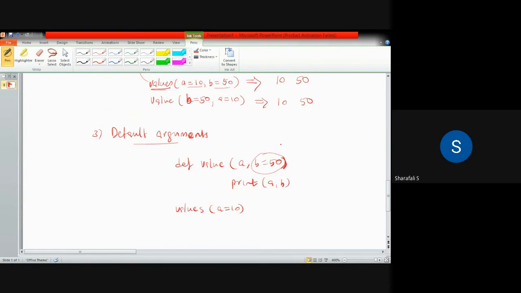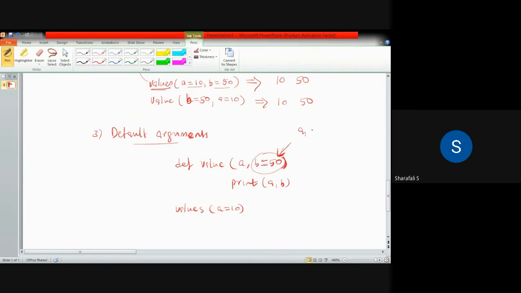Okay, so I'm not going to write all those things here. You just take notes of that. So here we are having a default argument, right? Because b equal to 50, that value is by default there. So we don't have to give that particular value. So these kind of arguments are called default arguments. In this case only one is there.